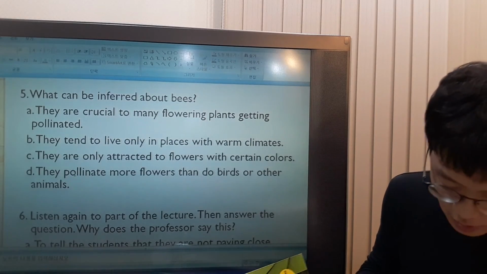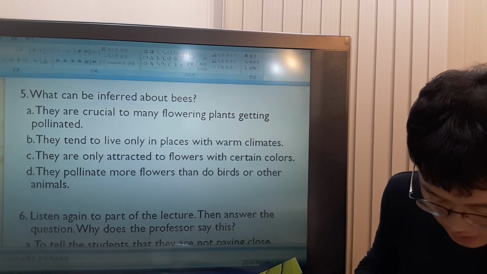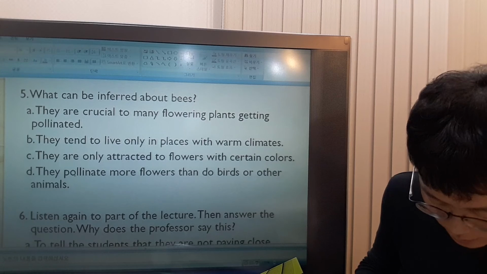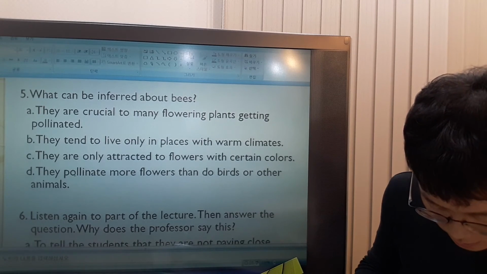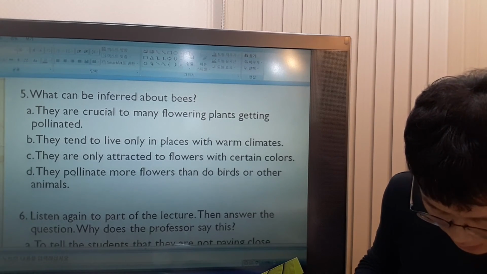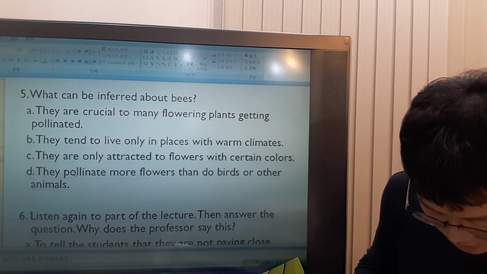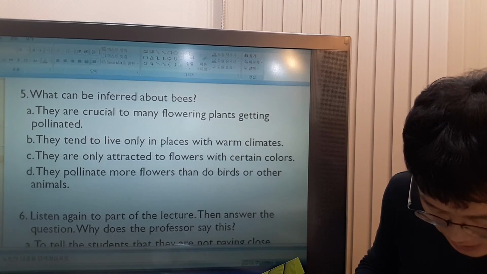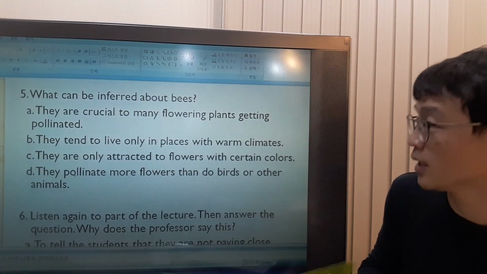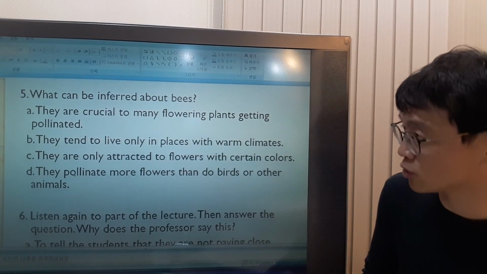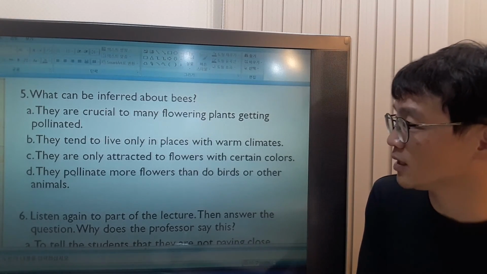What did the professor say about the bees? They suck the nectar of flowering plants and use it to make honey. Okay. And then bees have color vision, and the flowers have colorful petals. And when the animals arrive, they move around inside the flower while extracting the nectar. So bees play an important, crucial role. So A is the answer.